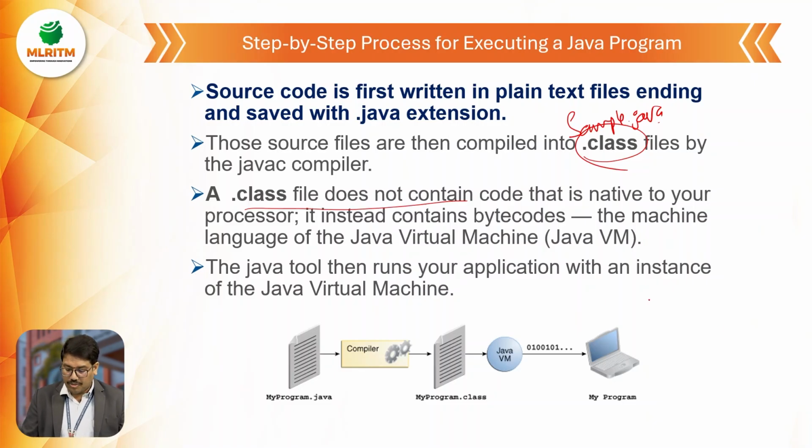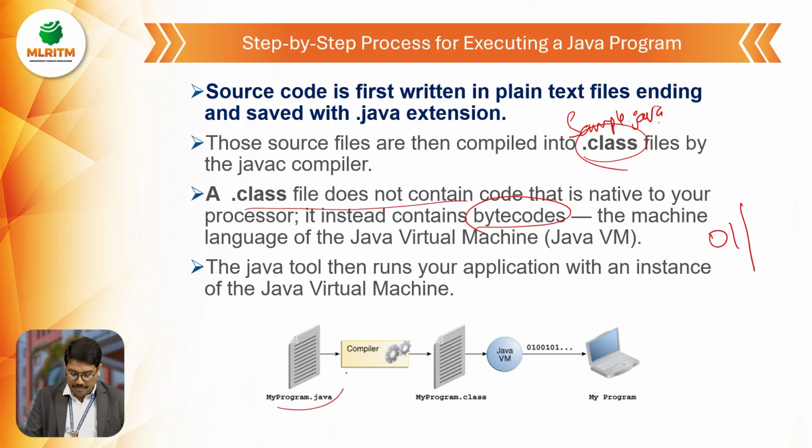This bytecode will be converted into zeros and ones, and that will be given to the machine. Remember, a machine can understand only zeros and ones, which we call machine level programming language. That's why this JVM will convert it into portable zeros and ones. So the part of the JVM is crucial here. This Java tool runs in the virtual machine.